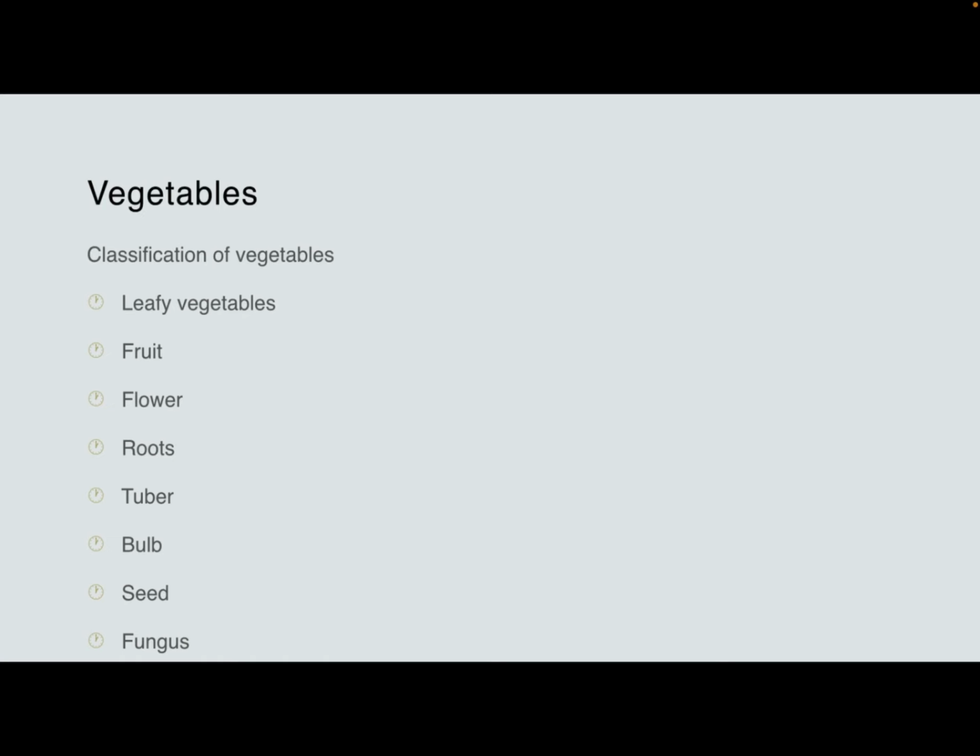Root include radish, turnip, carrot. Tuber include potato, arbi, peanut, etc. Bulb, onion, garlic. Seed, example is peas, lobia, etc. And fungus is, we all know, the mushroom.